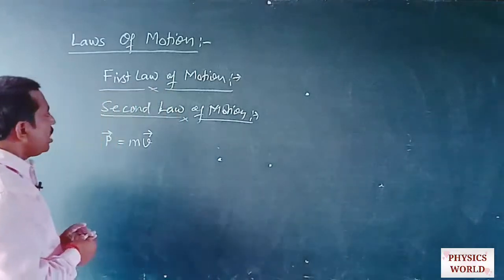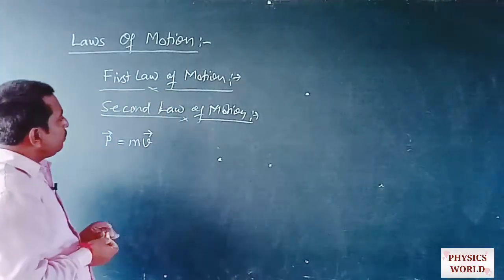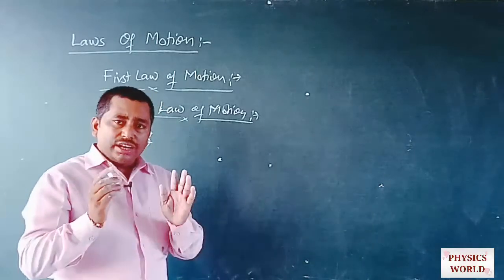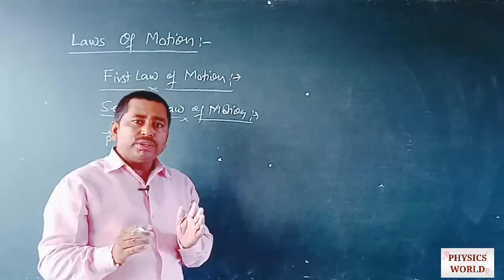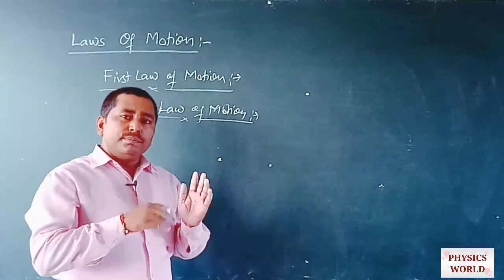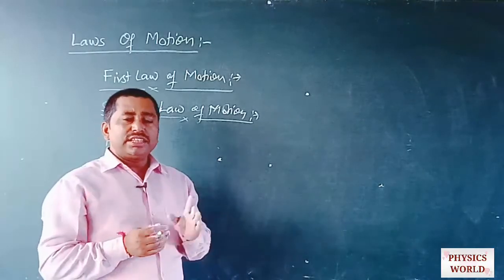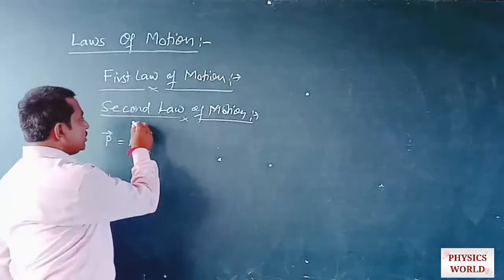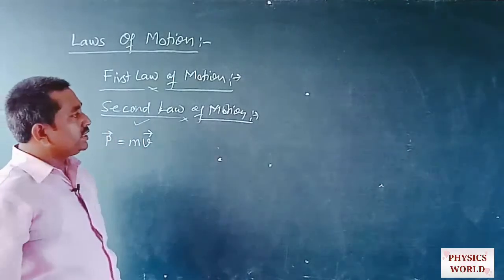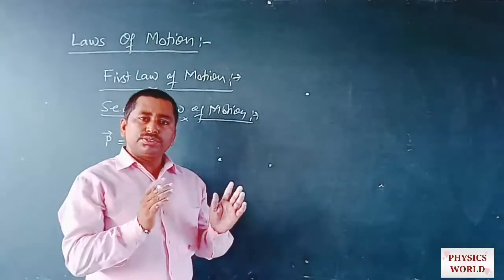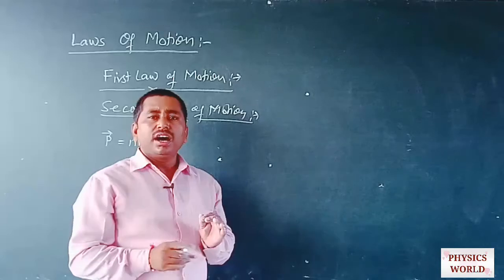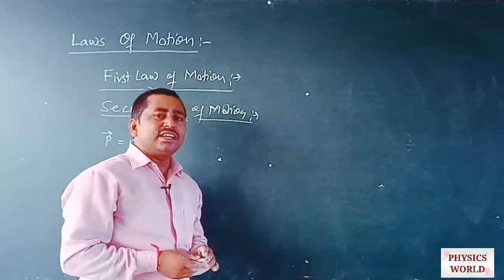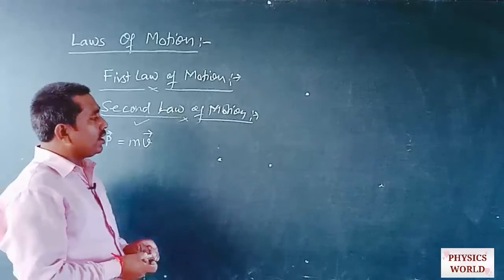So the second law of motion gives us an idea about the force which affects the motion of any object and also changes its momentum. The statement of this law is: the rate of change of momentum of any object is directly proportional to the external force applied on that object.